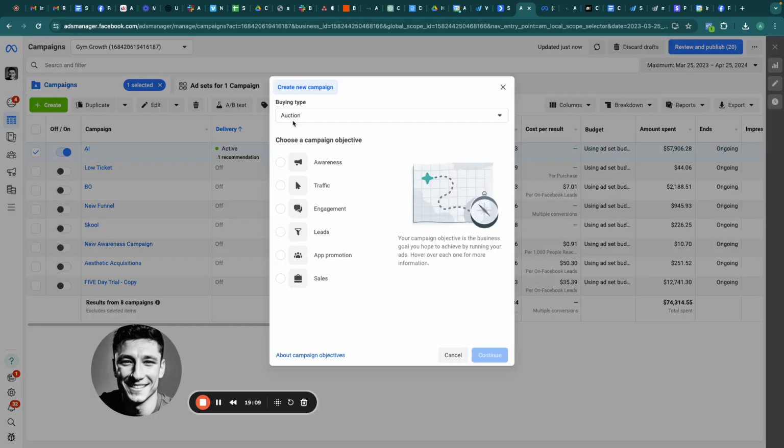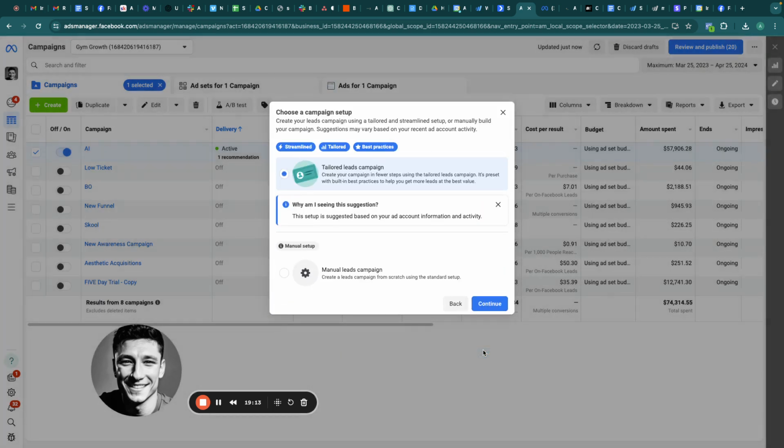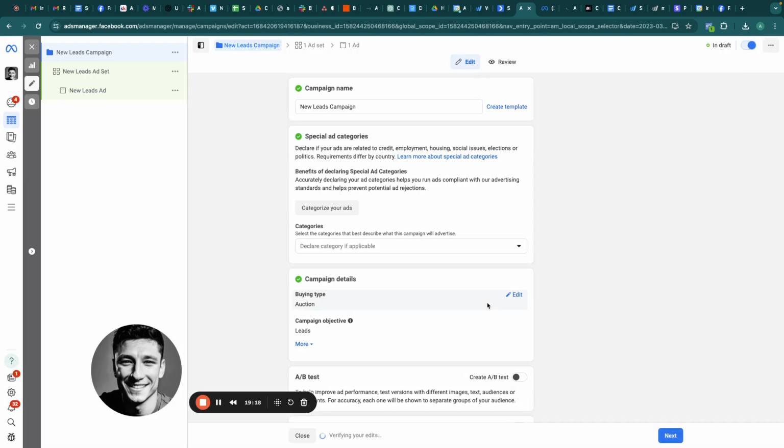Okay. And the first thing you're going to do is click on campaign, create. We're going to go to leads. We're going to go to manual leads campaign. Perfect. You're going to name it whatever you want. So let's call it Conversational AI.